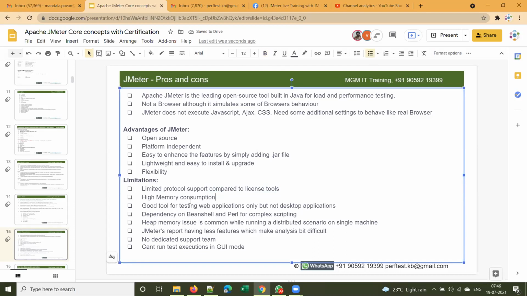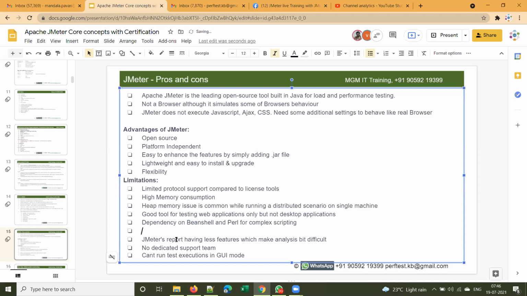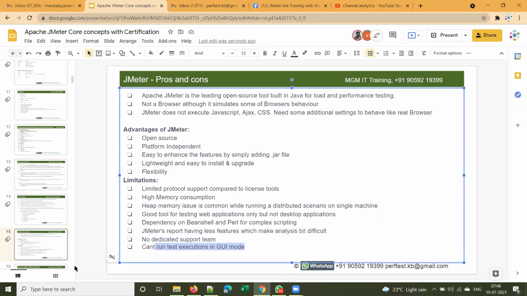And high memory consumption, and dependency on BeanShell and Perl for complex scripting. High memory issue is common when running tests, so I'll put this next to this one. And no dedicated support team. This is another limitation. And we can't run test executions in GUI mode.